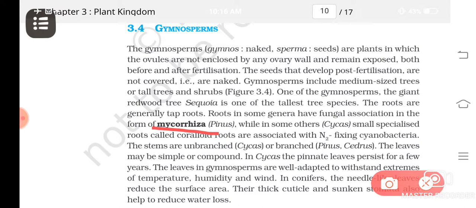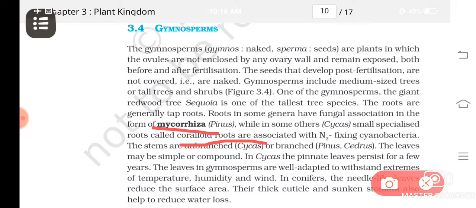So in many of the species of gymnosperms you can see this mycorrhiza. Then another important feature is, in some of the gymnosperms there are special roots known as coralloid roots and they are associated with nitrogen fixing cyanobacteria. So they are having what? Nitrogen fixing cyanobacteria in them.